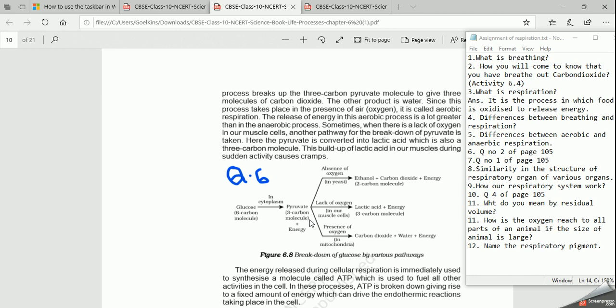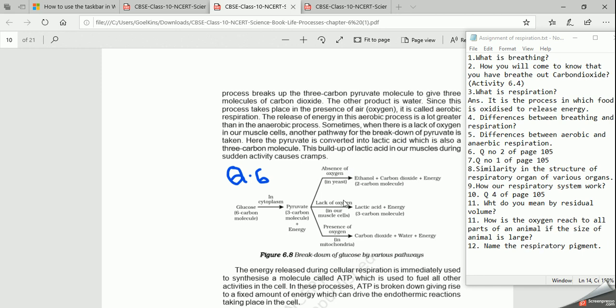This is common, right? Now, this pyruvate is further broken down by various organisms in different ways. What are those different ways? One, in the absence of oxygen, in the lack of oxygen, and the other in the presence of oxygen. In the absence of oxygen, that takes place in the yeast cell. As I told you earlier, this process is called fermentation, right? As you have seen, you keep batter of flour for idli and dosa for fermentation. So that is the breaking down of food particles in different forms.